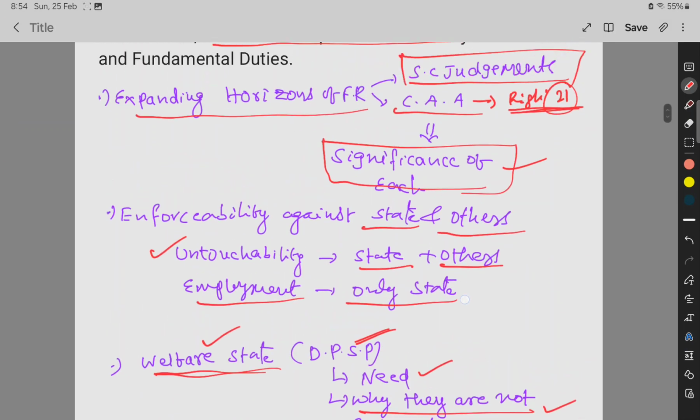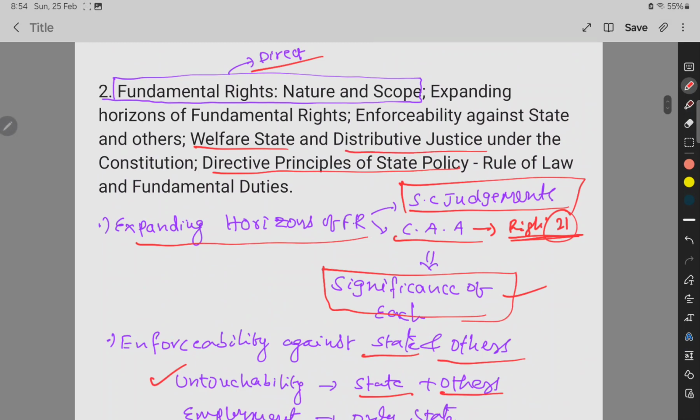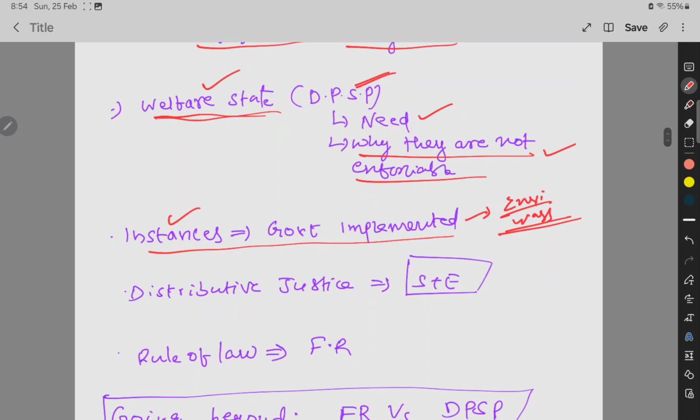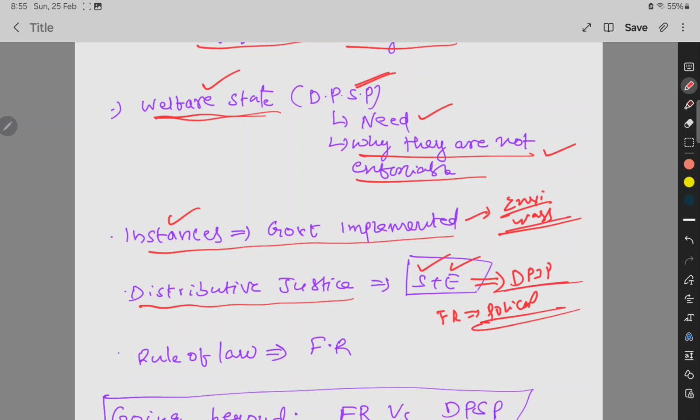And the next one is mentioned as distributive justice. In the previous video I discussed what distributive justice is, but now we will talk about it. Distributive justice is simply social and economic justice. We can get it from the DPSP. For example, from fundamental rights we get political democracy or justice. From DPSP we get the social and economic. It is simple.